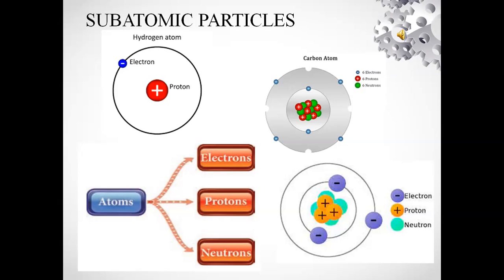So, three particles are subatomic particles: proton, neutron, and electron. Proton has a positive charge and is located in the nucleus. Neutron is also present in the nucleus, the central part. It is located in the center part, but it does not have any charge. Third one, electron. Electron is a negatively charged particle. Electrons revolve around the nucleus of the atom in specific orbits.